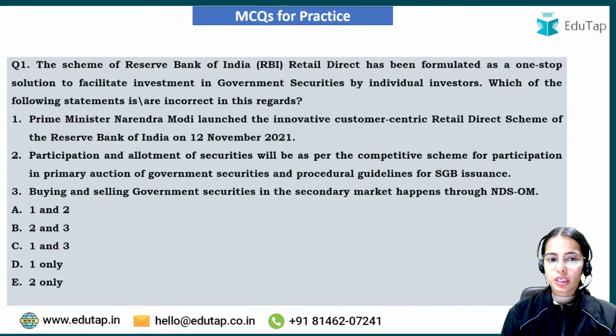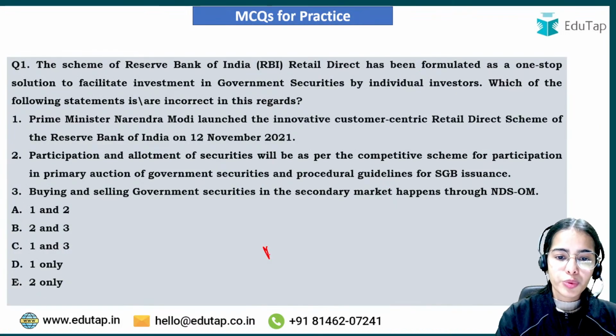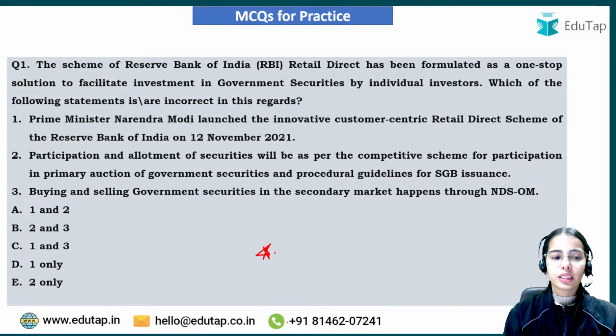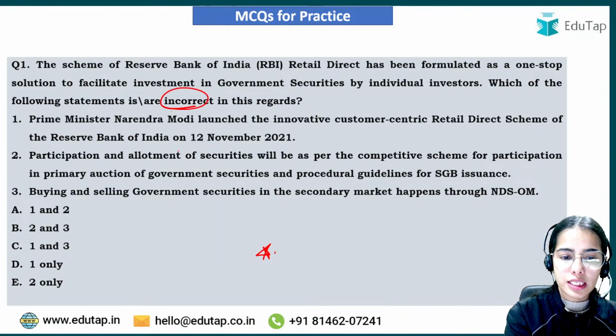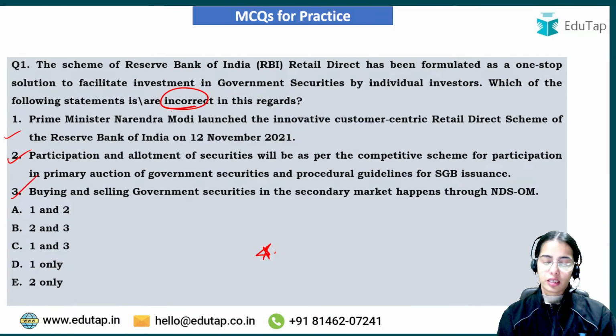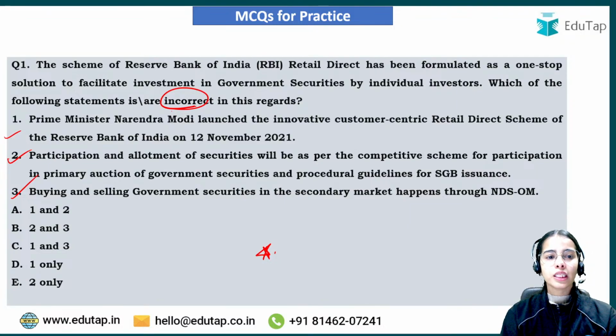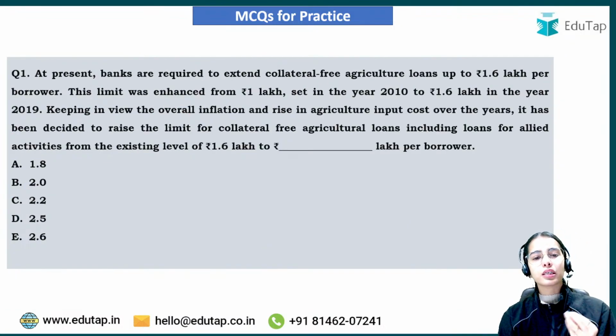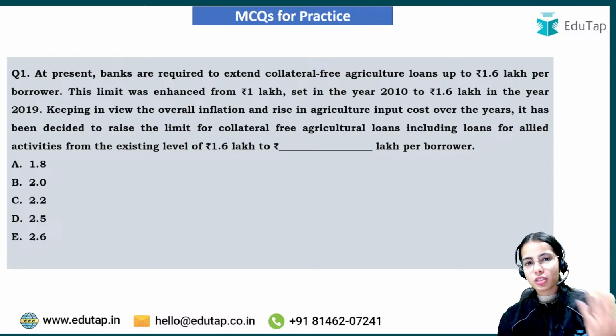So this is it for today. Now this is the first question. I hope you will be easily able to answer this question. In this you have to tell the incorrect statement. There are three statements given to you and you have to tell which of the following is incorrect.